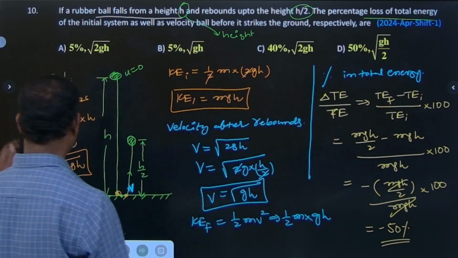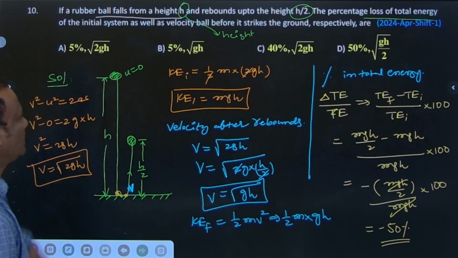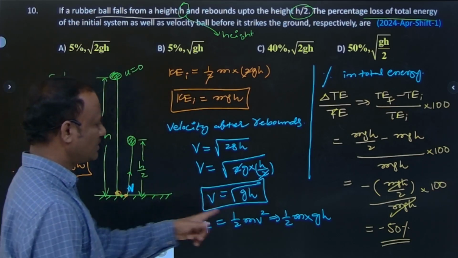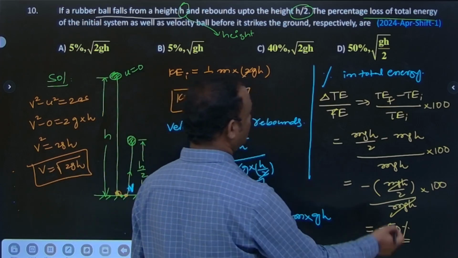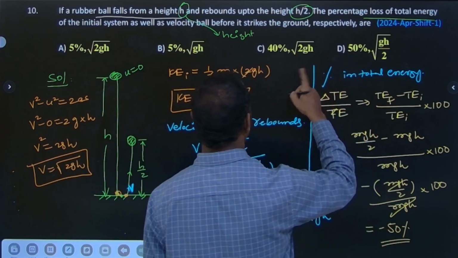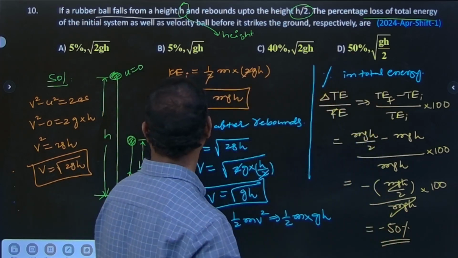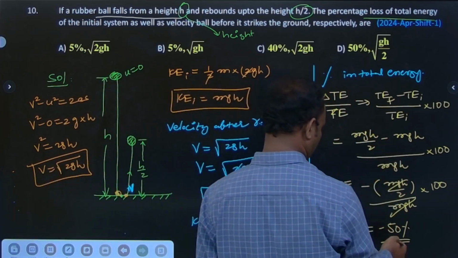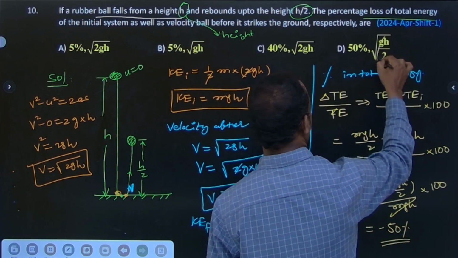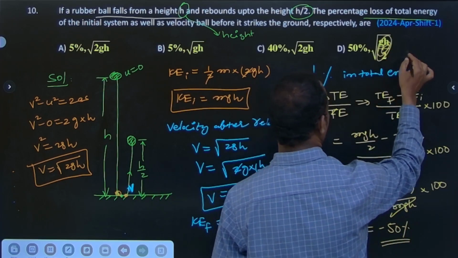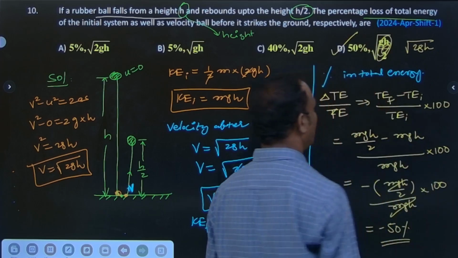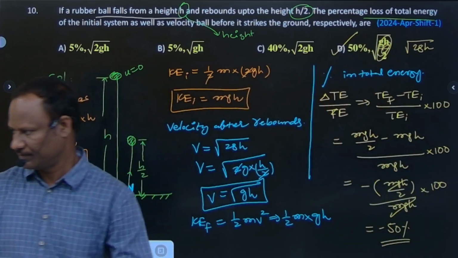So what is the velocity before collision? Under root of 2gh. And what is the percentage loss? Minus 50%. The option with 50% and a different velocity is not correct. So 50% and the velocity under root of 2gh, option D is correct.